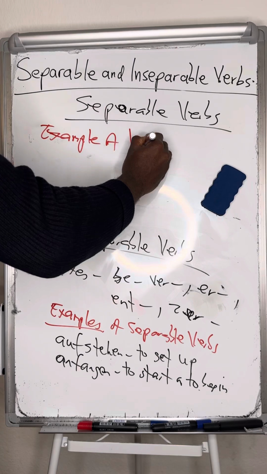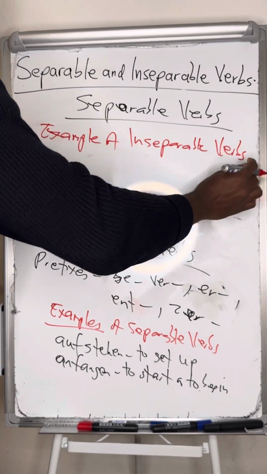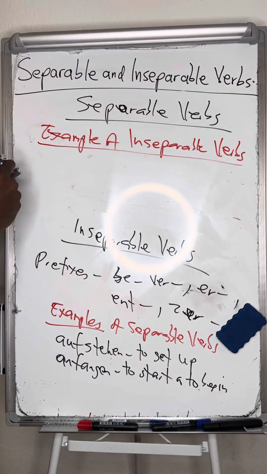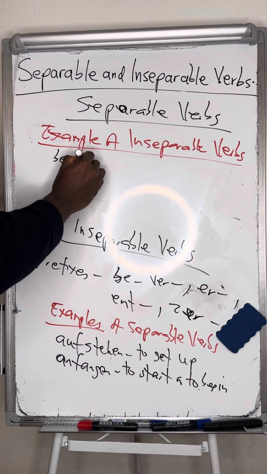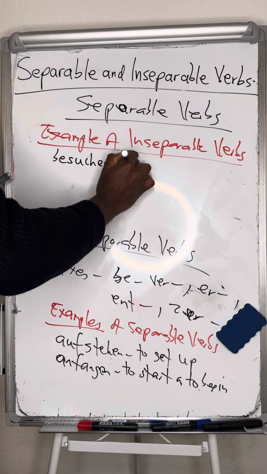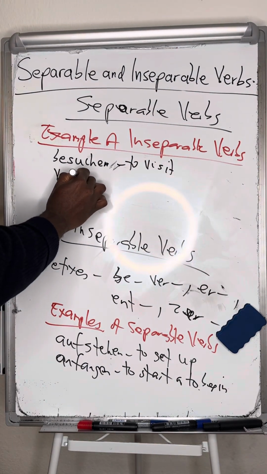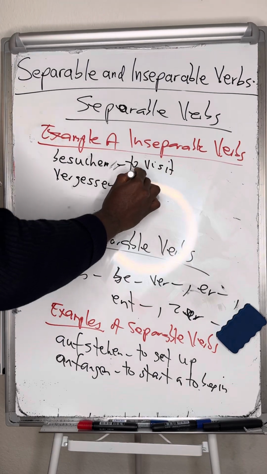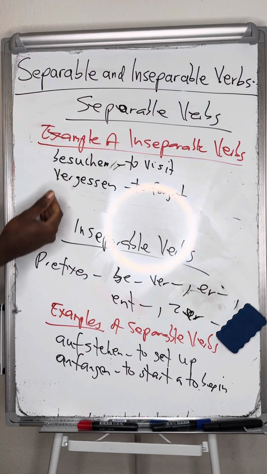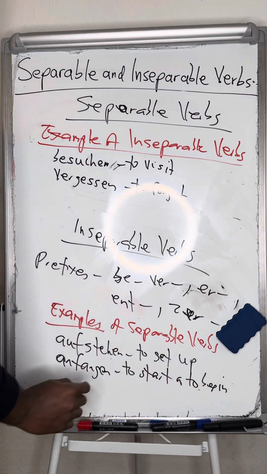For example, besuchen, which is the verb to visit, and vergessen, the verb to forget. So when you see them like this, it means they are inseparable, while these other ones are separable.